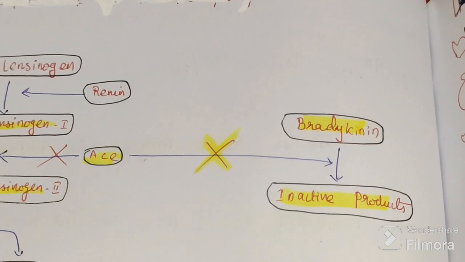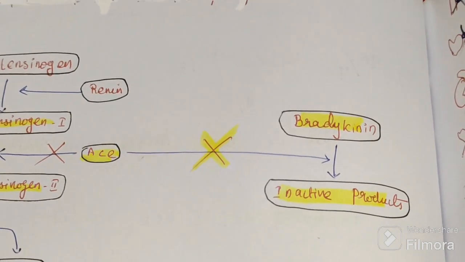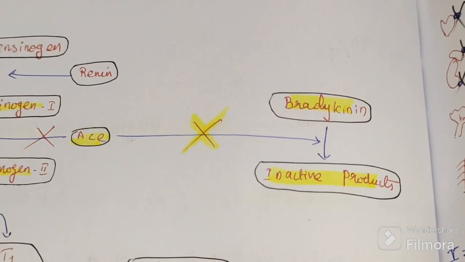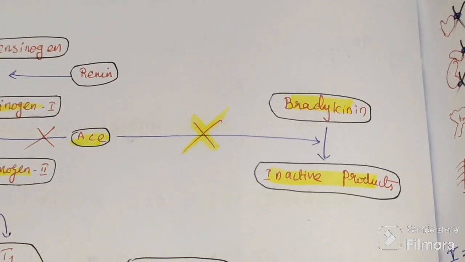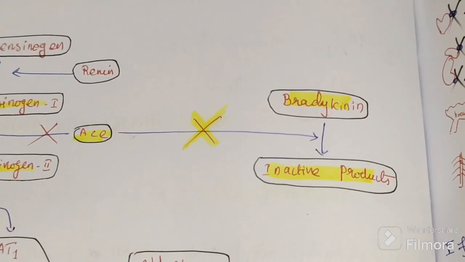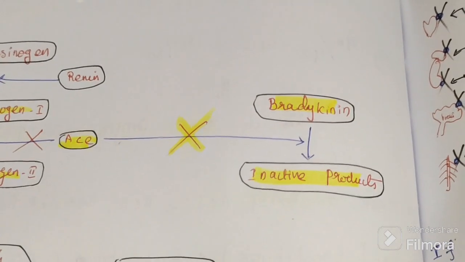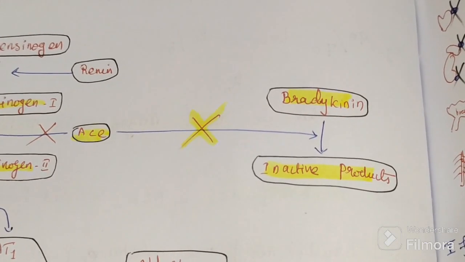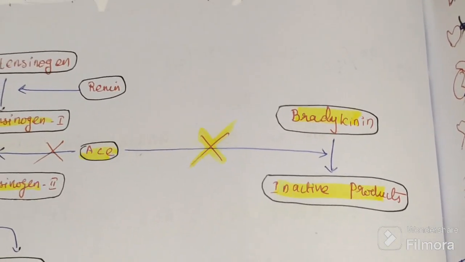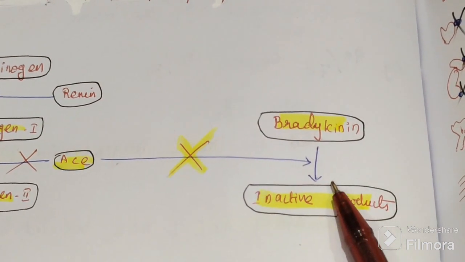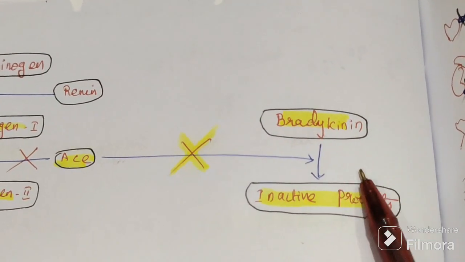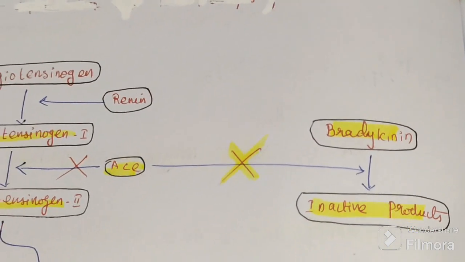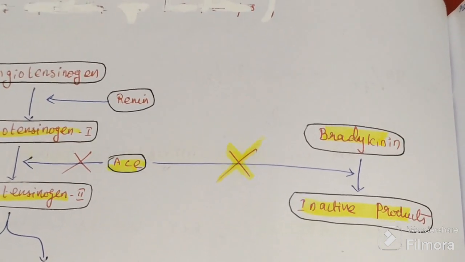Bradykinin and substance P will not be degraded into inactive products. They will remain as bradykinin and substance P only. So they cause edema, cough, itching, and taste disturbance. So this is the side effect of ACE inhibitors.